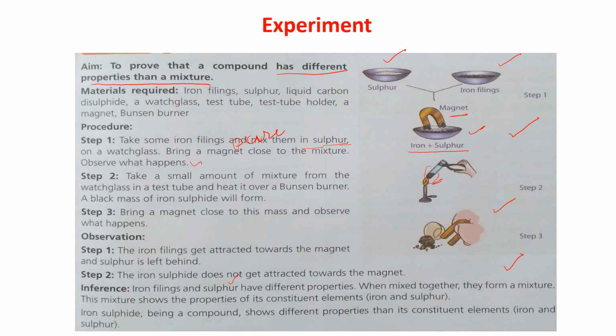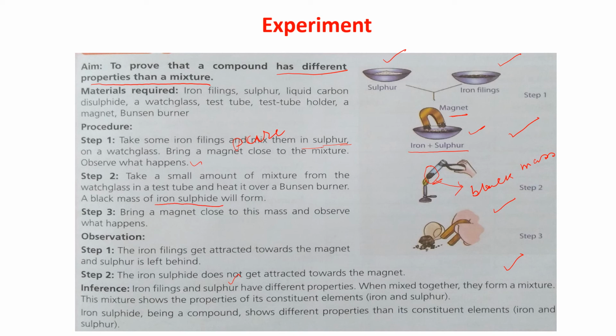This will form a black mass, and this black mass is iron sulfide.